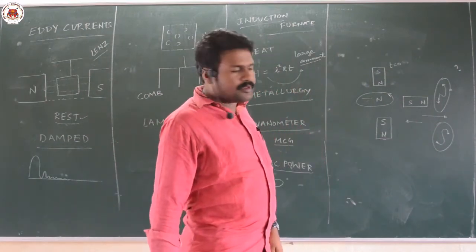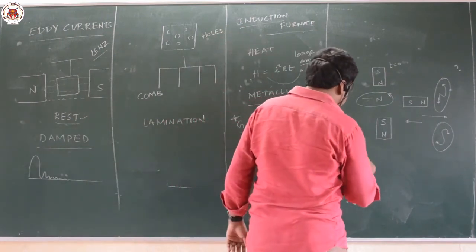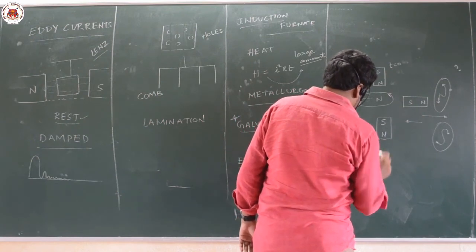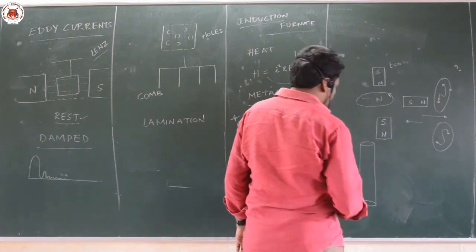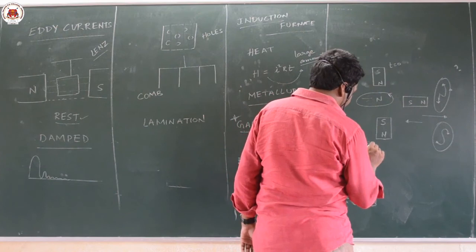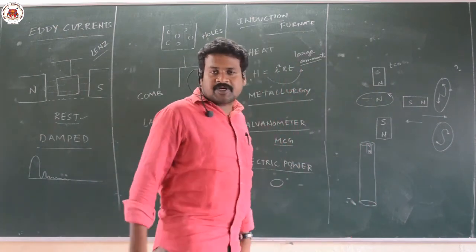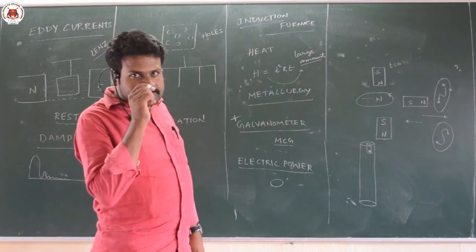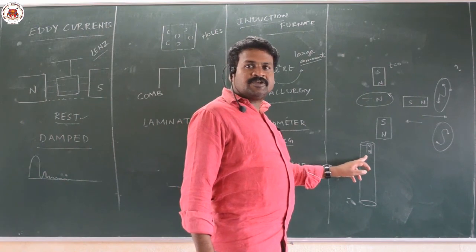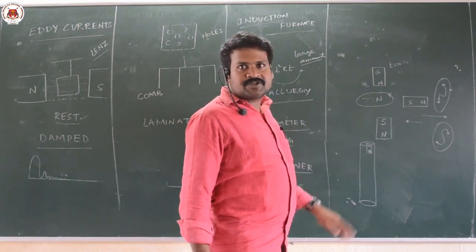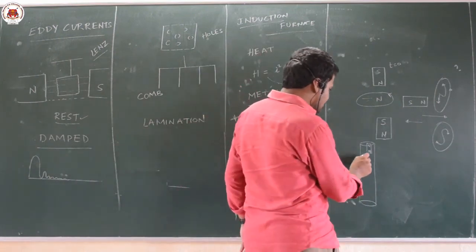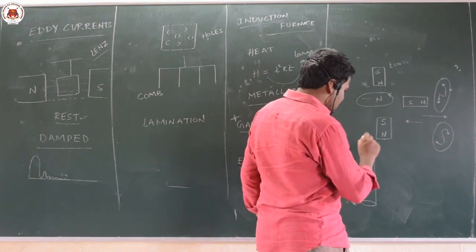Okay. Suppose you take a long tube made up of metal. You drop one magnet into this long tube. After some time the movement of the magnet will continue, but it will move with constant velocity. That means eddy currents are developed which will oppose the movement of the magnet.